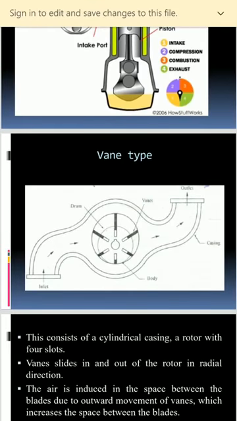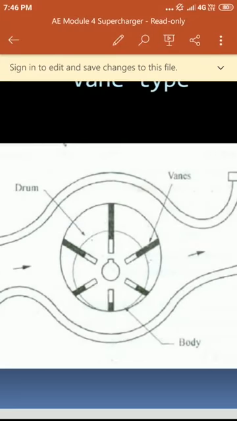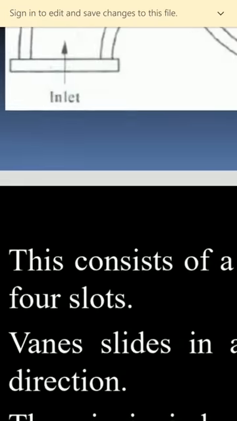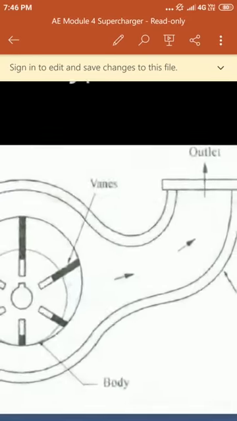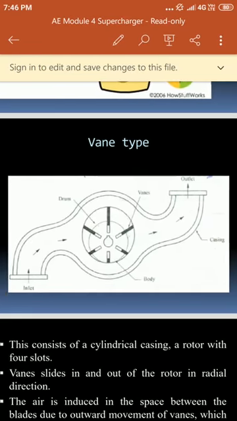The last one is the vane type. It is called vane type because here we use a number of vanes. These are the vanes. First we write the construction. This is the inlet, this is the outlet.